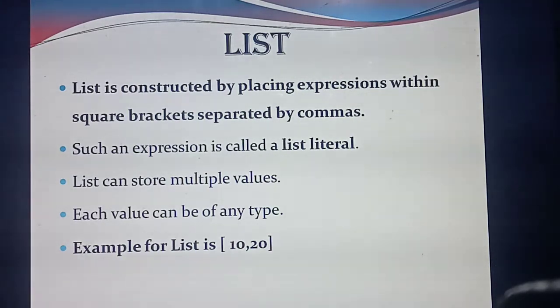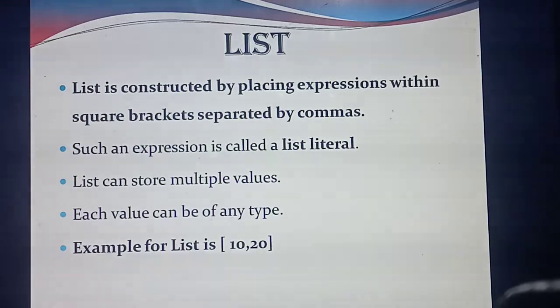For example, if I am going to write three items inside the list, A, B, C, how do I write it? A comma B comma C. So a list means variables or numbers or expressions placed inside square brackets, separated by commas. What are the things you are placing inside the square bracket, maybe expressions or numbers? That is called a list literal. Important, one more question: the expression which is placed inside the list is called what? List literal. Understood the second point?